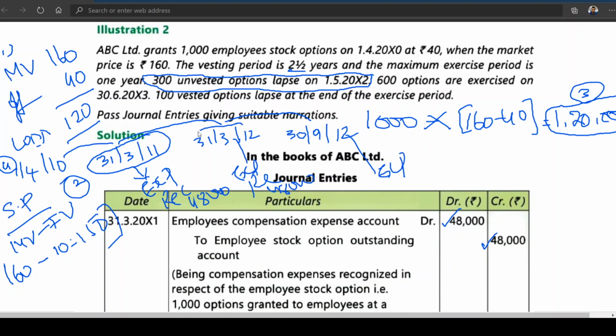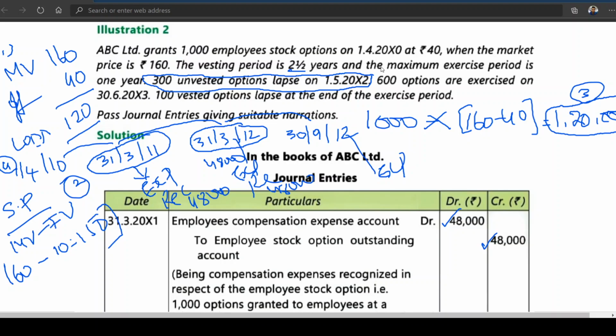I'll tell you one thing. At the time of granting the option, we don't know the unvested options. So on 31st March 11, without knowing that, 48,000 rupees has been recognized as expense. Here also 48,000 has been recognized as expense. But we came to know about the unvested options on 1/5/2012. So that means 1000 minus 300, 700.